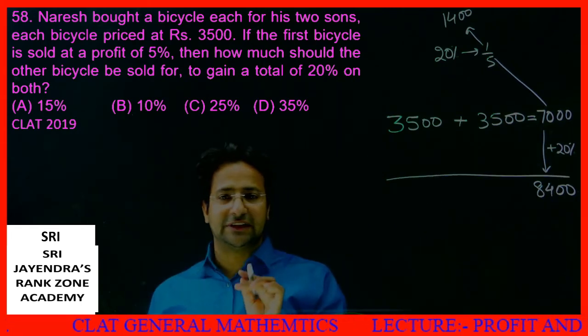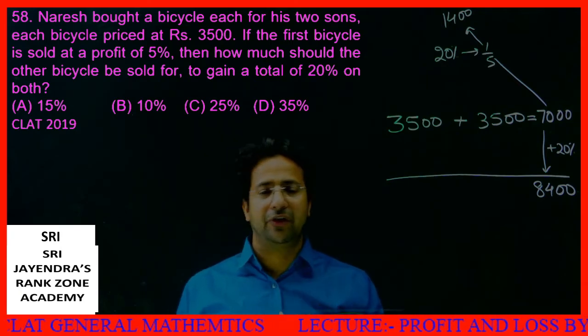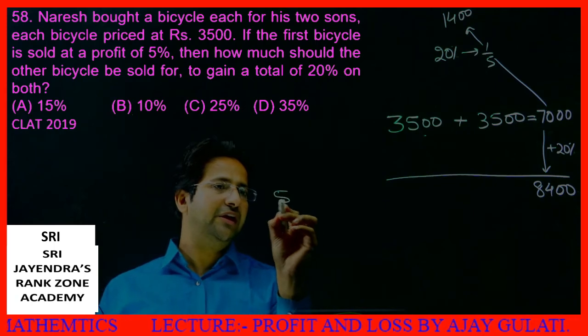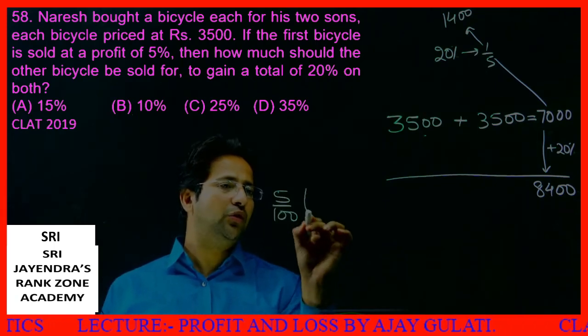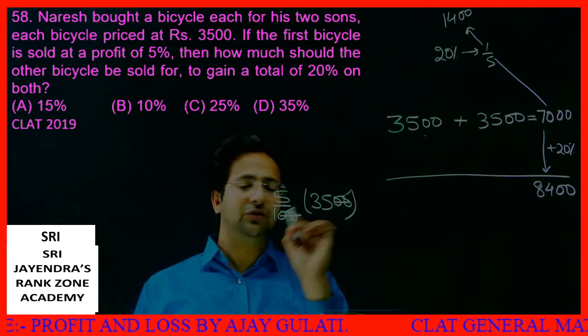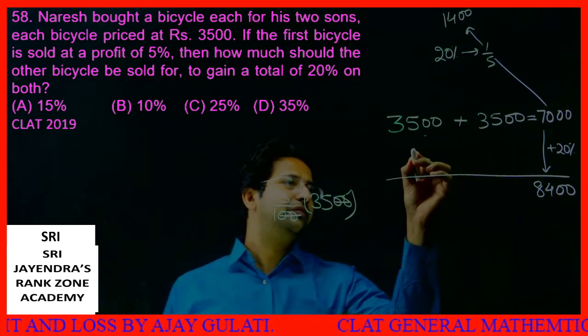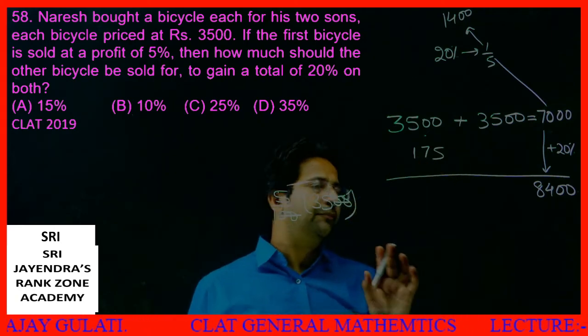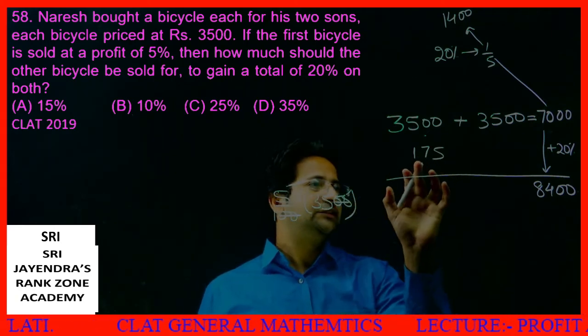Now, the first cycle he sold at a profit of 5%. What is 5% of 3500? The zeros cancel, 5 into 35 will give me 175. His profit on this is 175. You can directly solve this. Look, this is 175.